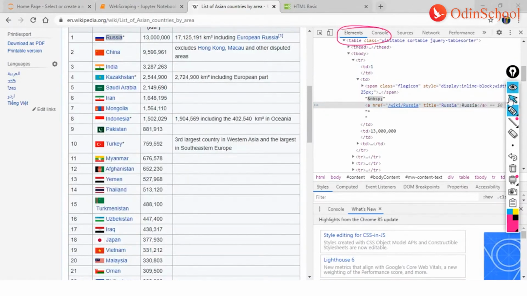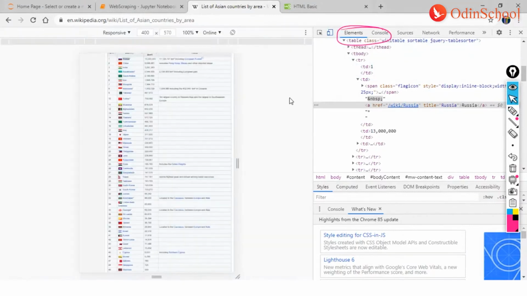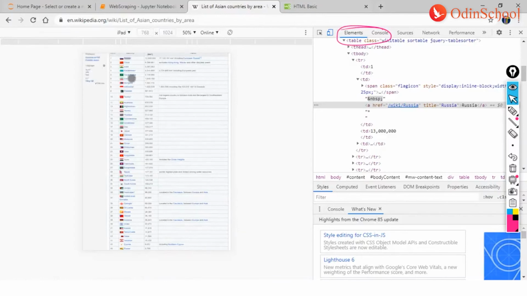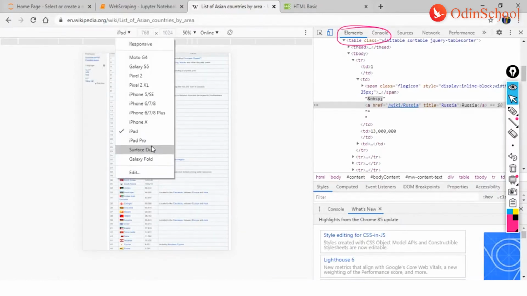Now we could also check this in different formats. Now this is a responsive 400 570 screen. You can change this to iPad. So this is how it looks in iPad. You can change this to iPad Pro. This is how it looks in iPad Pro.